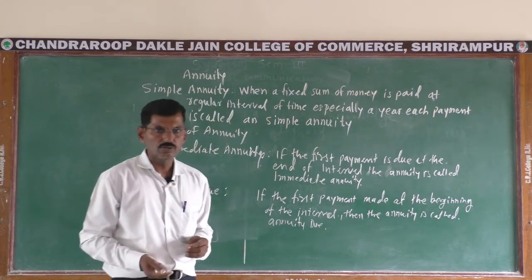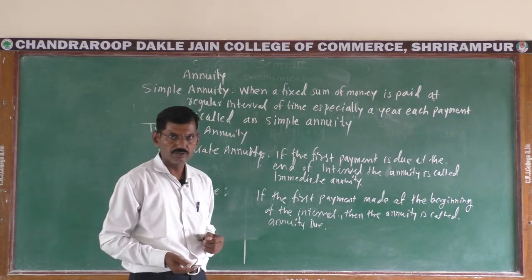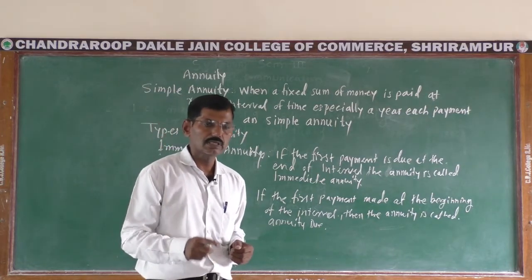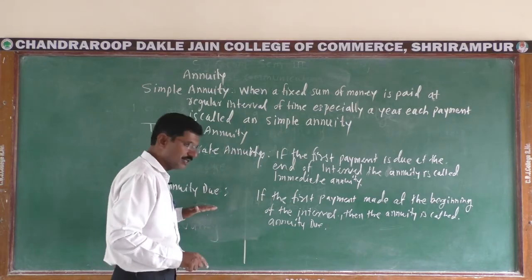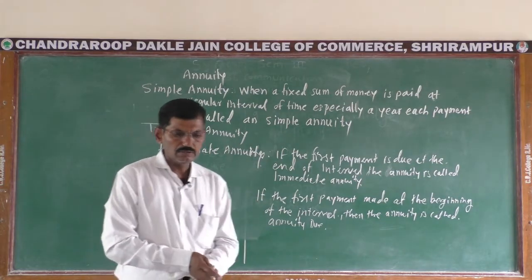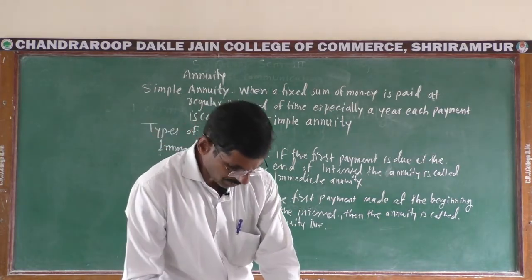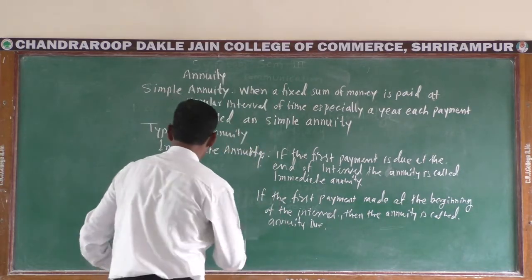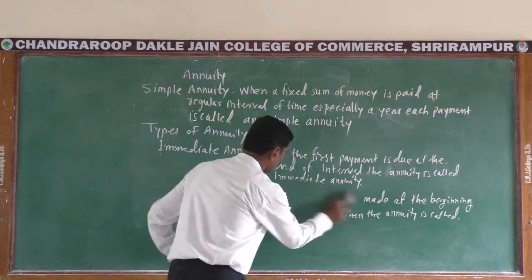At the time of opening a policy, we pay the installment at the beginning, then the annuity is called annuity due. Then the next concept is present value and future value.